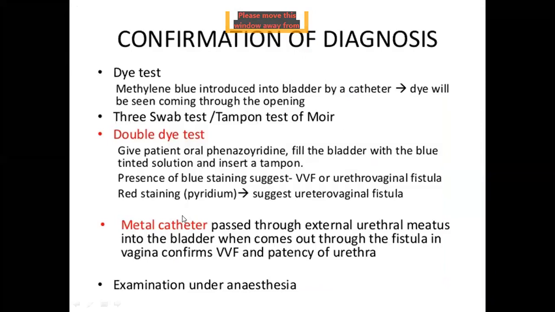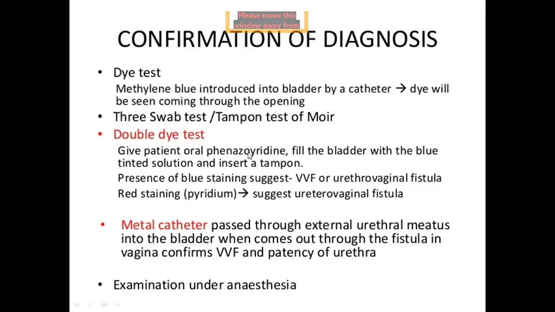Then coming to the double dye test. The name itself is self-explanatory, that is, two dyes are used. The patient is given oral phenazopyridine, so because of this pyridium, red colored urine will be produced. Simultaneously, you fill the bladder with blue colored solution, that is methylene blue solution, and insert a tampon in the vagina.